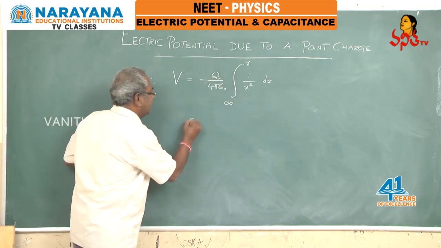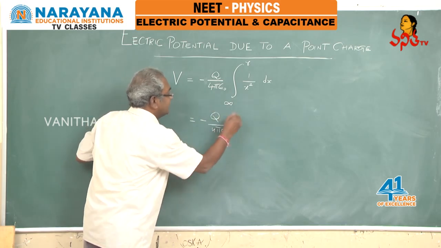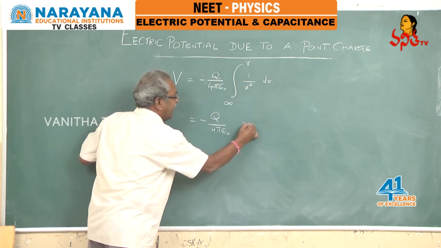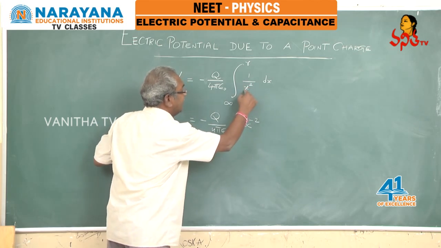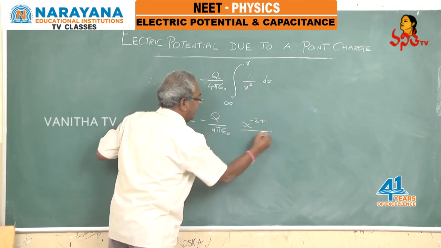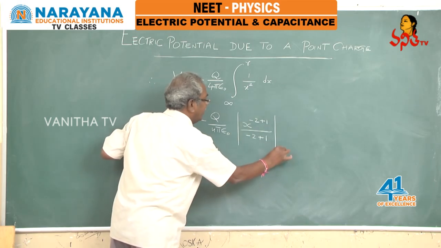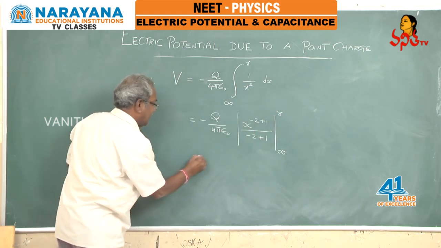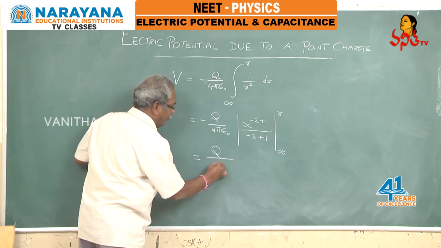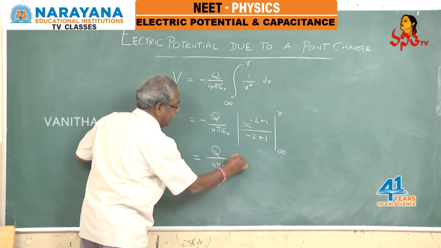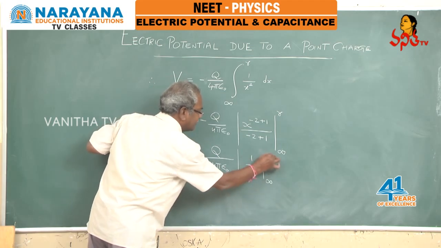Now, come on fast, right? You can get q by 4 pi epsilon naught. This is x to the power of minus 2, right? By x to the power of minus 2, isn't it? Minus 2 plus 1 by x to the power of minus 2 plus 1, with limits from infinity to small r. Now, here you will get minus 1, this will be cancelled here, q by 4 pi epsilon naught, right. Here 1 by x, limits are infinity to small r.